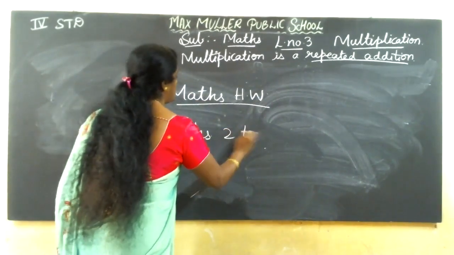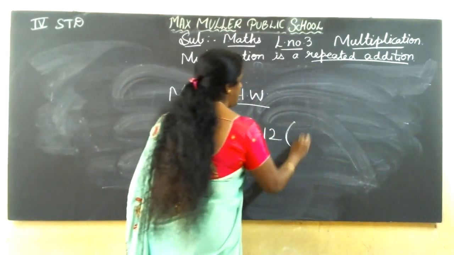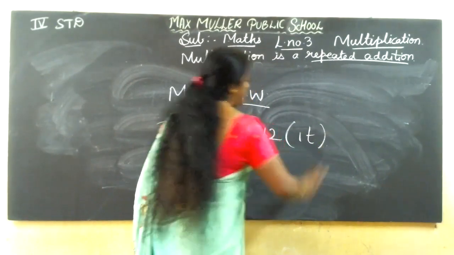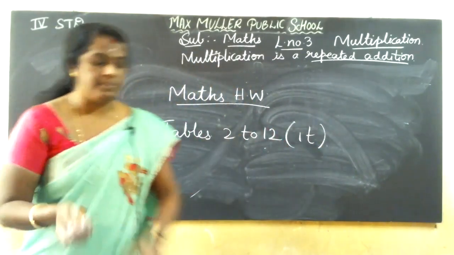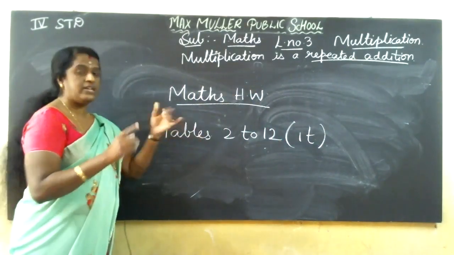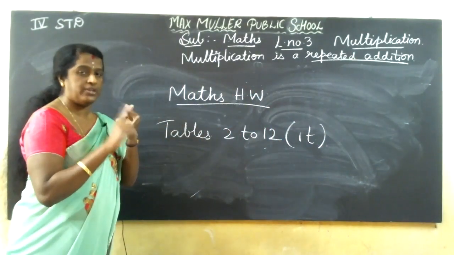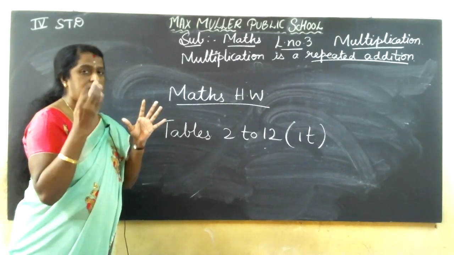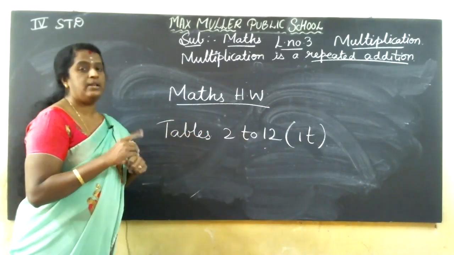2 ones are 2, up to 12 ones are 12, one time. Because you have to learn tables, only then can you do multiplication. Tables: 2 ones are 2, 2 twos are 4, up to 2 twelves are 24, one time.